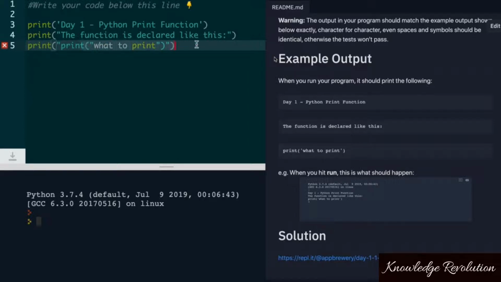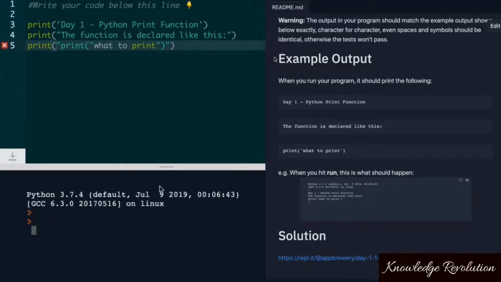There's something that's not quite right here, because the colors are not the same as here, where the print function is in a particular color, the parentheses are in a particular color, and the text that is to be printed is in yet another different color. In this case, it looks all jumbled up, and we're getting some errors here.